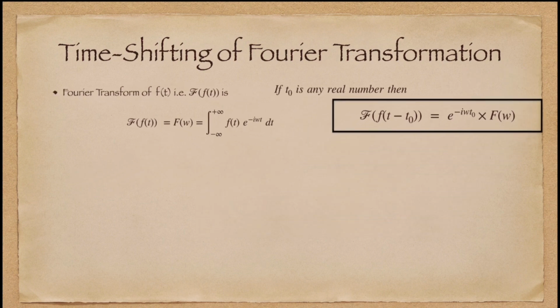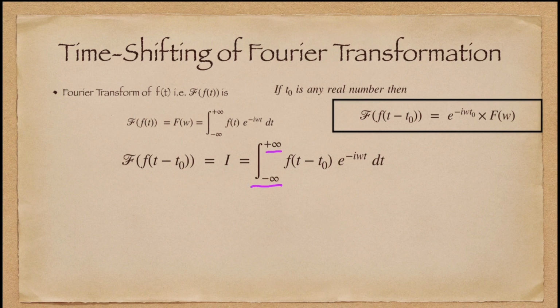Now we will derive this time shifting property. The Fourier transformation of f(t minus t naught) equals the integral from minus infinity to plus infinity of f(t minus t naught) e to the power minus i omega t dt.